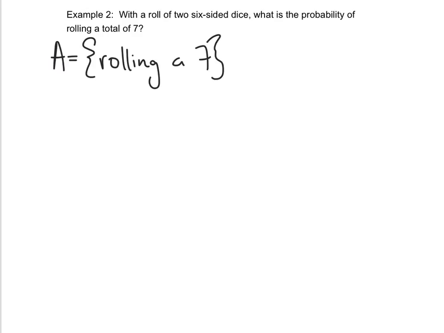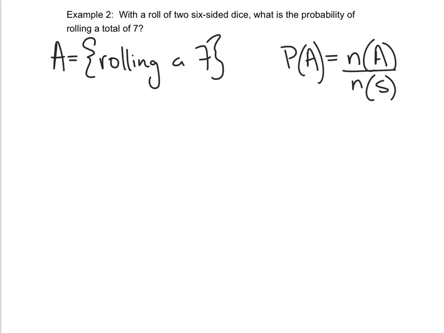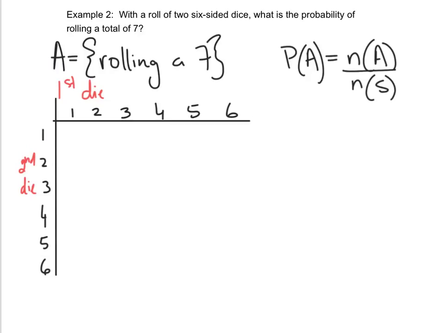Okay, now just because I moved the slide up, let's just bring back this formula. So the probability of A occurring is going to be the number of times that A occurs over the total number of outcomes. And let's make a chart. For my chart, the top row is going to be the first die, and the column is going to be the second die. So we're going to take all our possible sums.